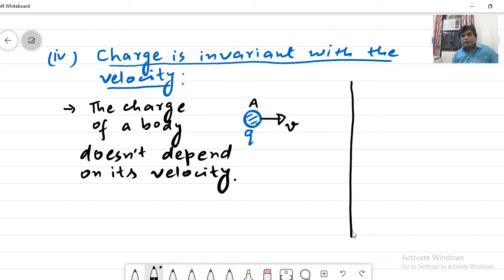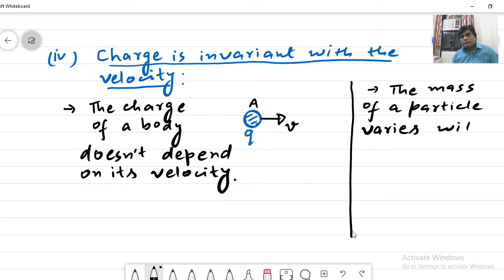In class 11 you might have read that the mass of a particle varies with its velocity, and this was given by Einstein when he brought his theory of relativity, and the variation of mass is given by this equation: